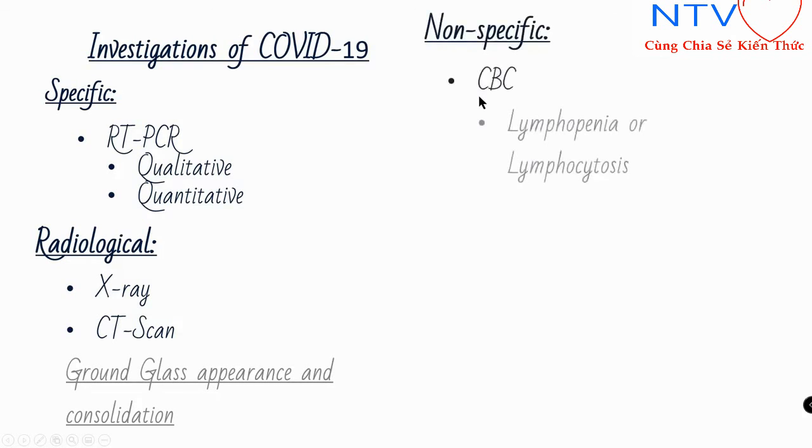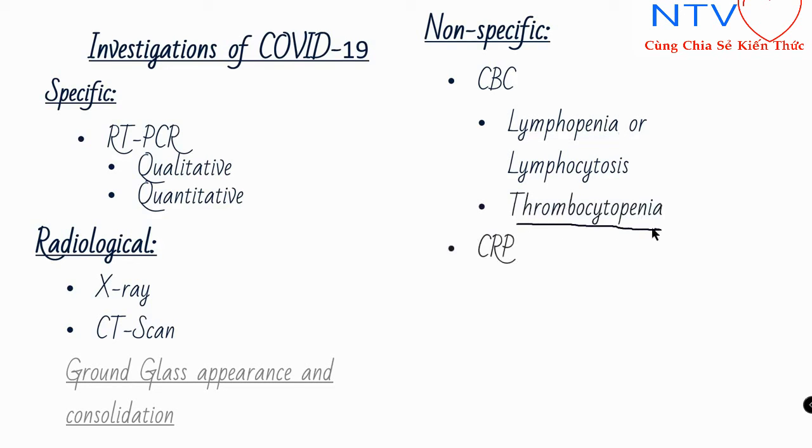Non-specific findings: on CBC, complete blood count, there may be lymphocytopenia or lymphocytosis. Lymphocytopenia means a decrease in lymphocytes, and lymphocytosis means an increase in lymphocytes, right? It is not only lymphocytopenia, it can be leukocytopenia. Generally all WBCs may be low, or all leukocytes may be raised, right? Actually this is a DLC finding, differential leukocyte count. It is not a CBC finding. I have wrongly mentioned it here, sorry about that.